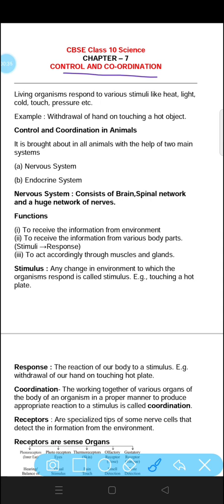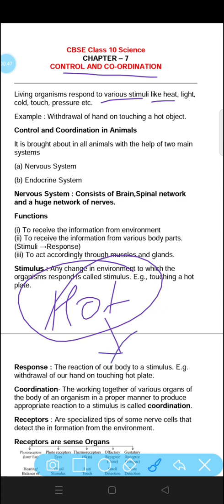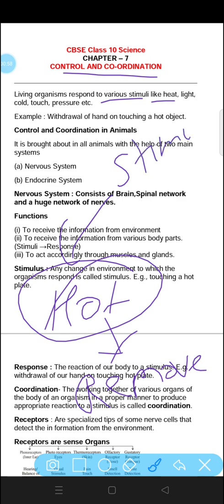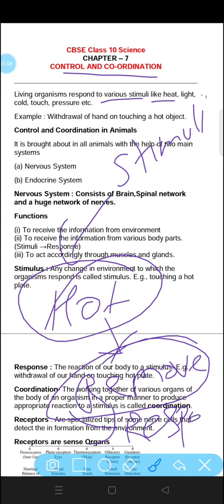Living organisms respond to various stimuli like heat, light, cold, touch, pressure, etc. Whenever you touch any hot utensil, what you are supposed to do, you will just remove your hand from there. So this is the response to the stimuli. In this case, stimuli is the hot utensil, and after touching the hot utensil you have removed your hand. This is your response towards the stimuli.